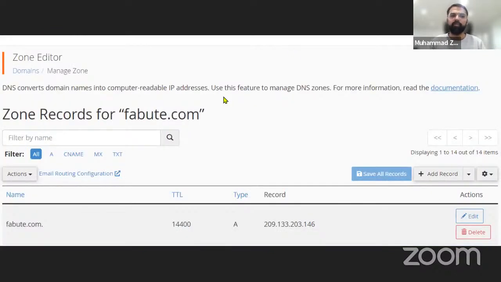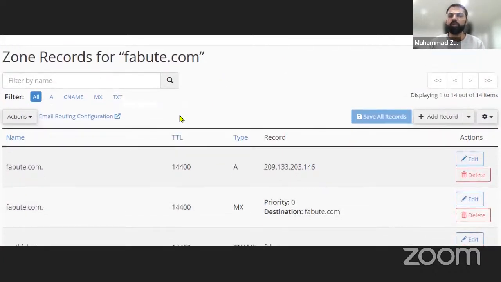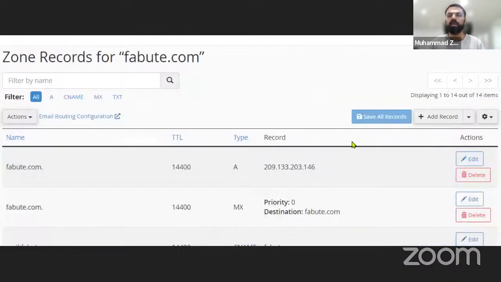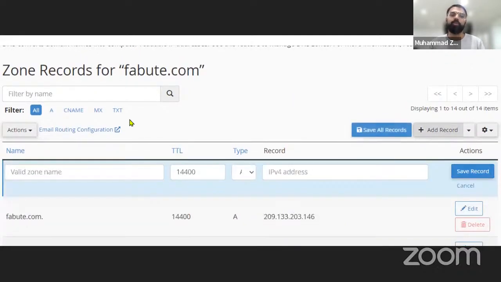So this is a cPanel in which we have gone to the zone editor. In that zone editor, if you want to change the A record for your main domain, just like here, it's written febut.com, I can simply edit it and put in the IP address of Replug. So where am I going to get the IP address? Let's hop back to this screen. In this screen, we can see that this is the IP address that we have to use for the A record. I simply have to copy it and paste it here. Voila, we are done.